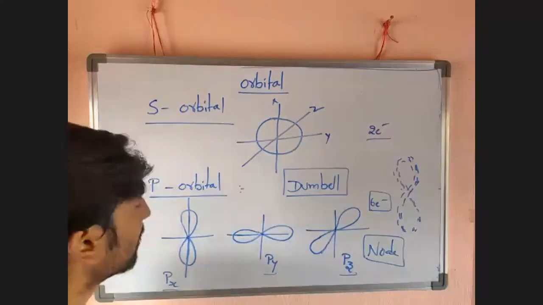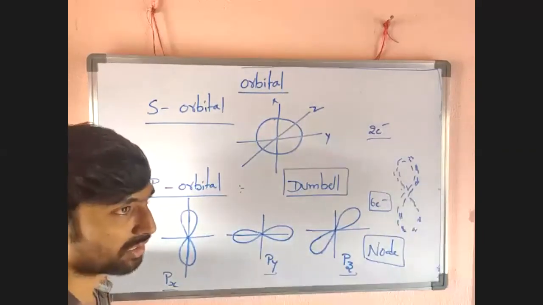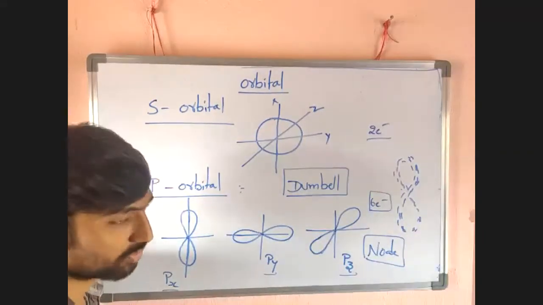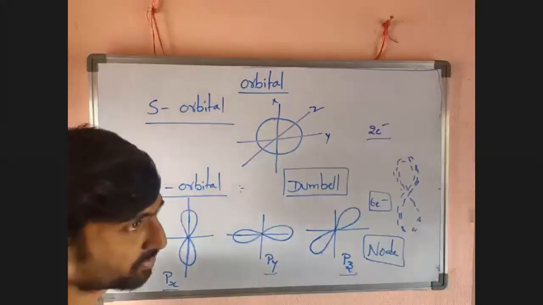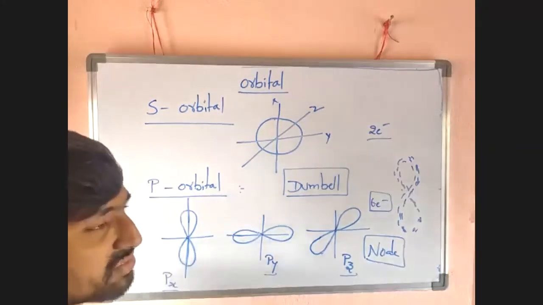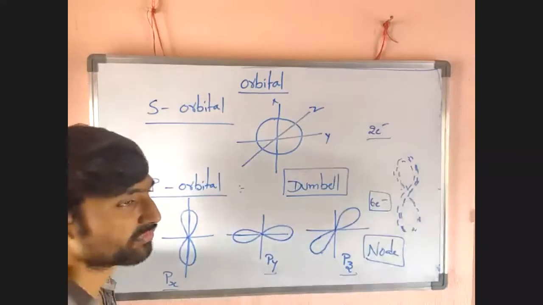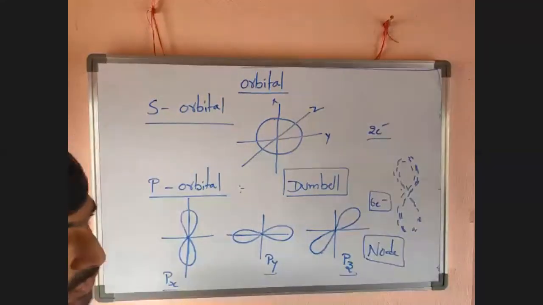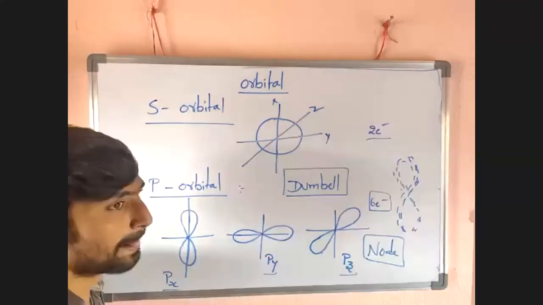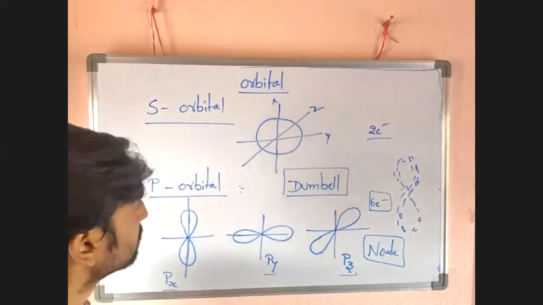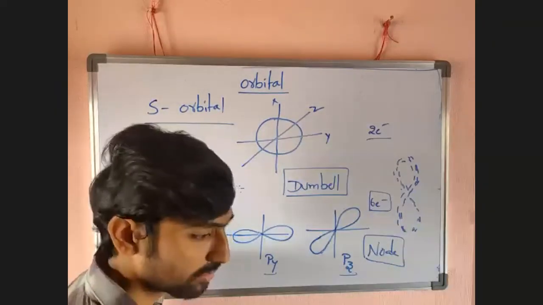Okay, guys. Then I want to move to the last orbital, the f orbital, which I don't want to discuss. It has no specific shape. The scientists just imagine the shape of the f orbital; it is not actually produced or published. Okay, so then I want to take the d orbital.